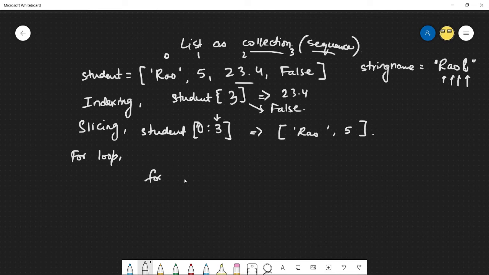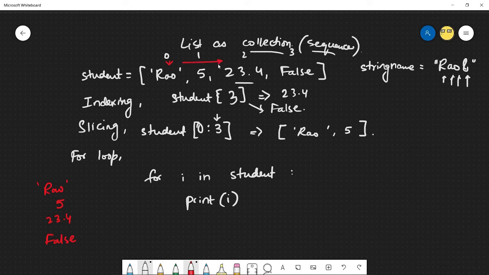So I could do for I in student, so iterate over my list student and perform some task. I can do print I, and what that'll do is it will print out this information for me in the terminal, where I will take on every single value. Because I is dynamic, you'll throw that on cursor at the very beginning, and you're going to keep going in that direction where the cursor changes a value every time you iterate.